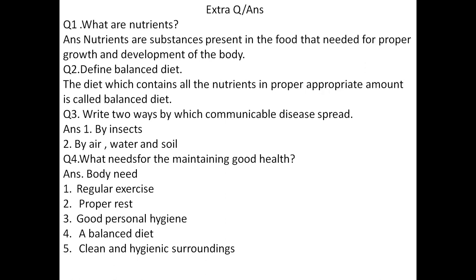Question number 4: What is needed for maintaining good health? Answer: For maintaining good health, the body needs, first one, regular exercise, second one, proper rest, third one, good personal hygiene, fourth one, a balanced diet, and fifth one, clean and hygienic surroundings.